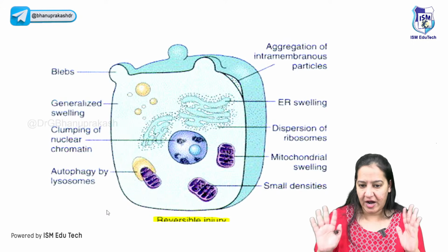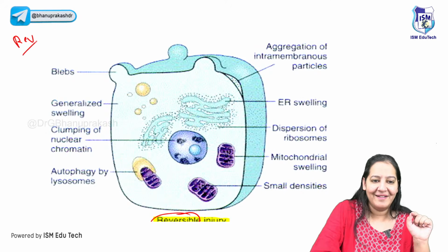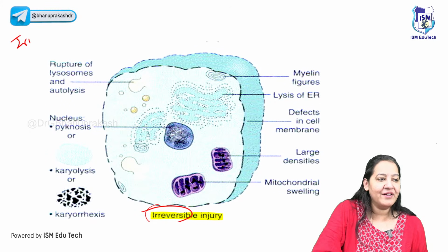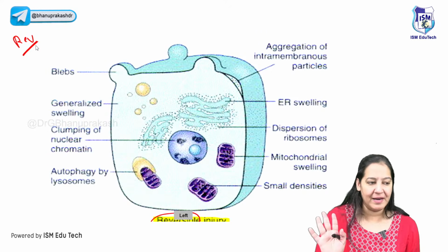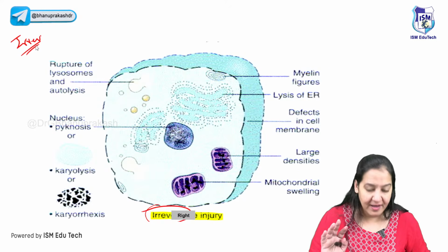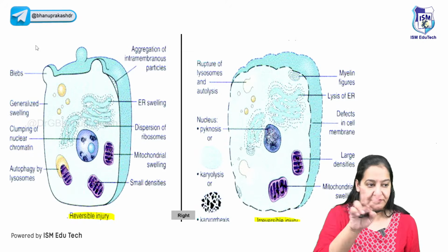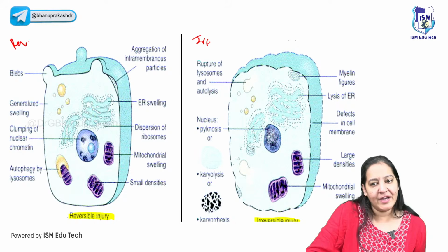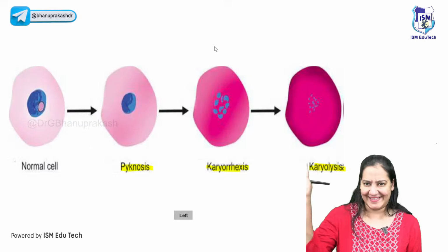So this is a diagram showing reversible injury. Let me write reversible here. And this is a diagram showing irreversible injury. Let me write irreversible here. First I will tell you the changes here, then the changes here, and then we will compare the 2, back to back. You can do any MCQ based on reversible versus irreversible injury. That's it.